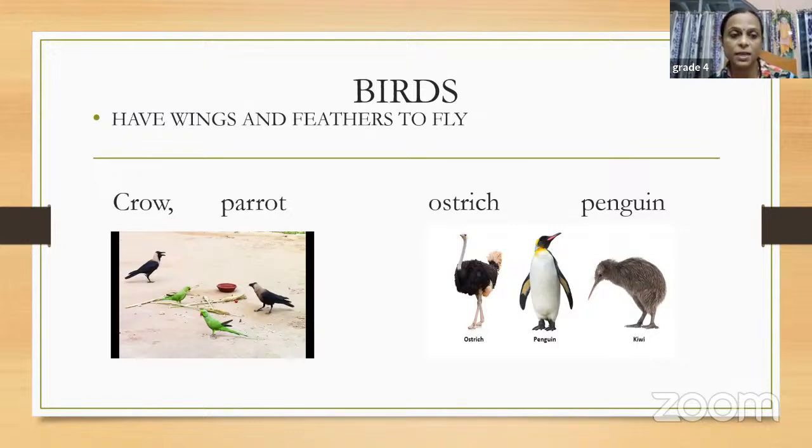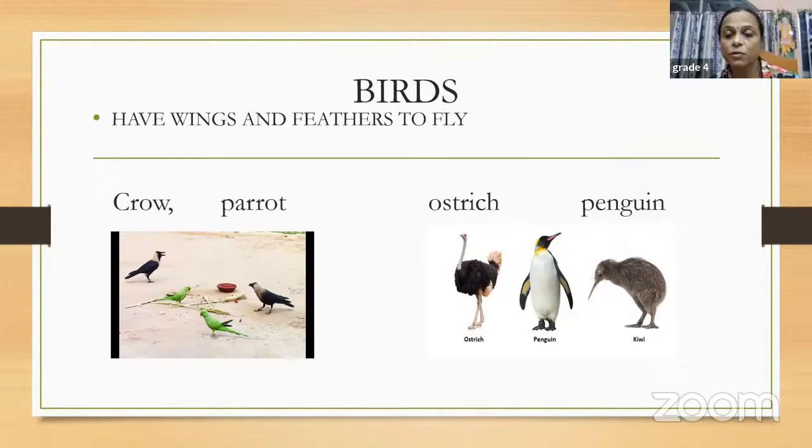They have wings and feathers, as in the case of crow and parrot, and they can fly in the air. But ostrich, penguin, and kiwi, so the pictures you can see over here, children, these birds live on land. They cannot fly in the air. Ostrich is very big in size. They cannot fly in air.